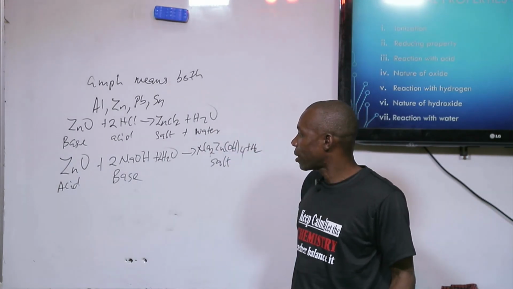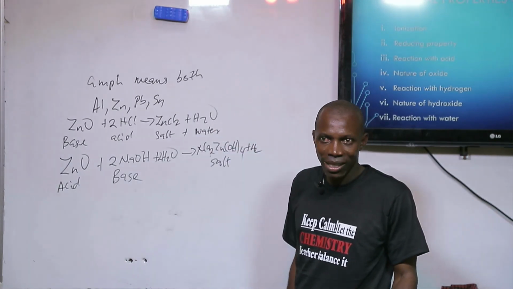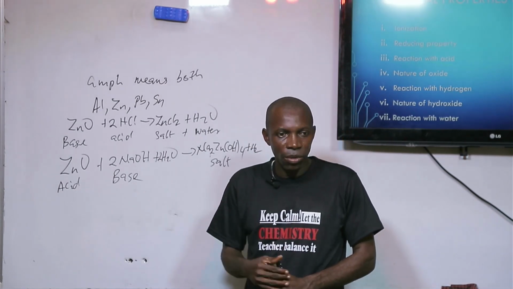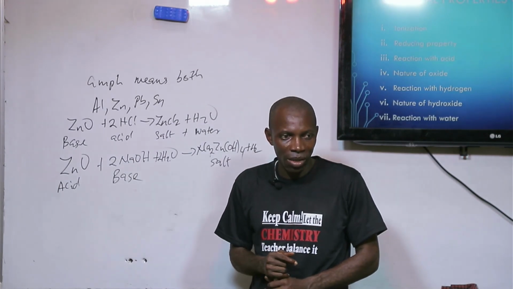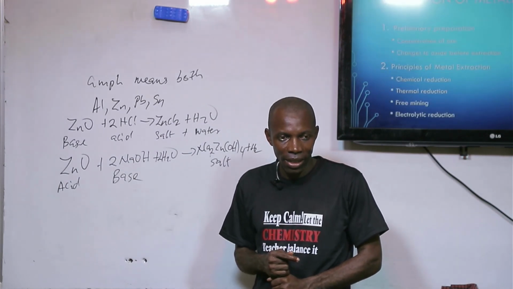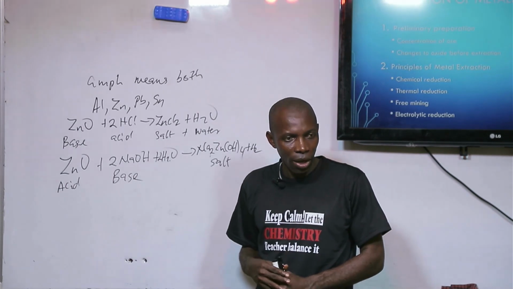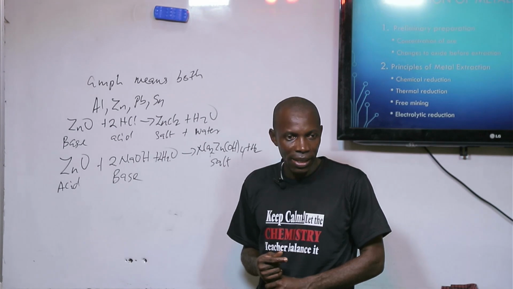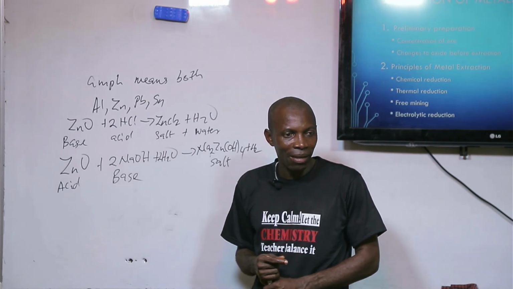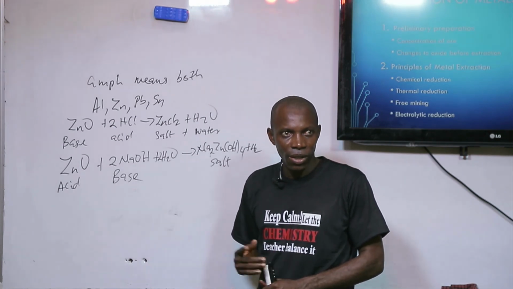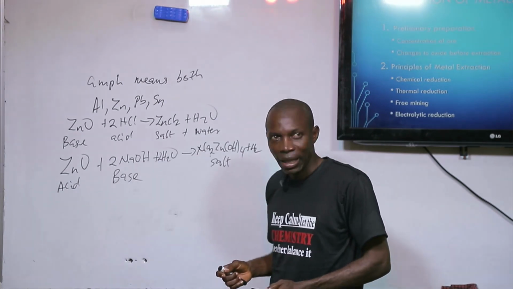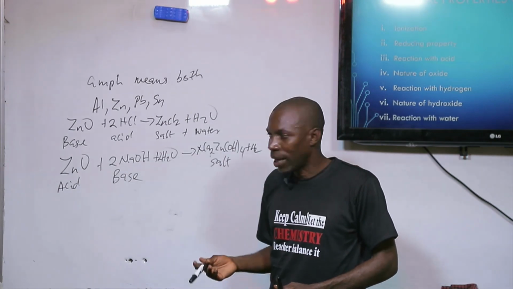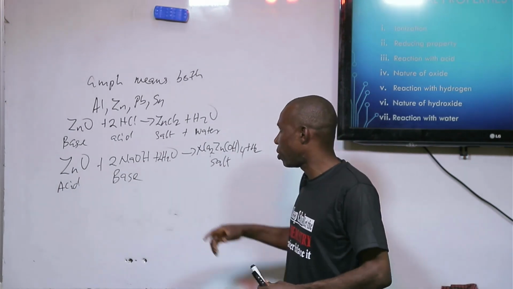They can react with both acid and alkali, and the ability for them to do that makes them to be considered as amphoteric oxides. It is only the oxides of metals that can be basic. Non-metallic oxides are never basic. So the nature of oxides of metals are basic oxide and amphoteric oxide.